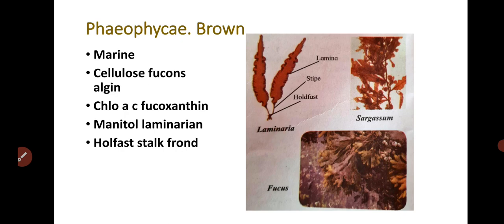Then the food material is in the form of mannitol and laminarin starch. It is used as a food material, and generally it is used for the production of hydrocolloids. For example, Ectocarpus and Fucus are examples.